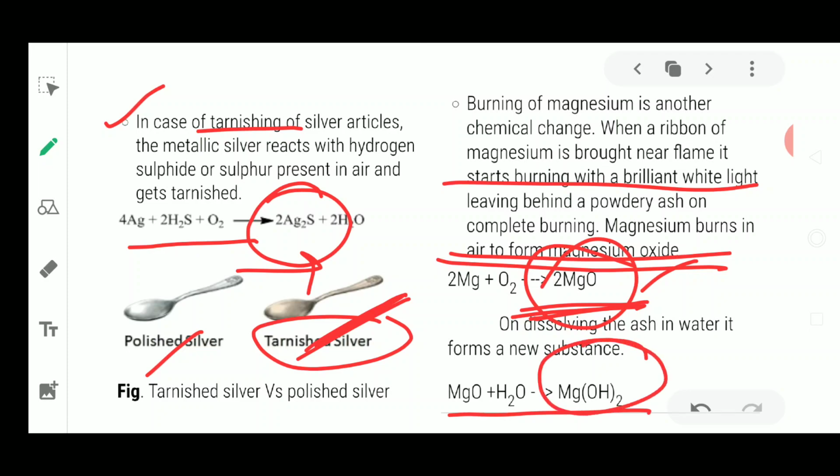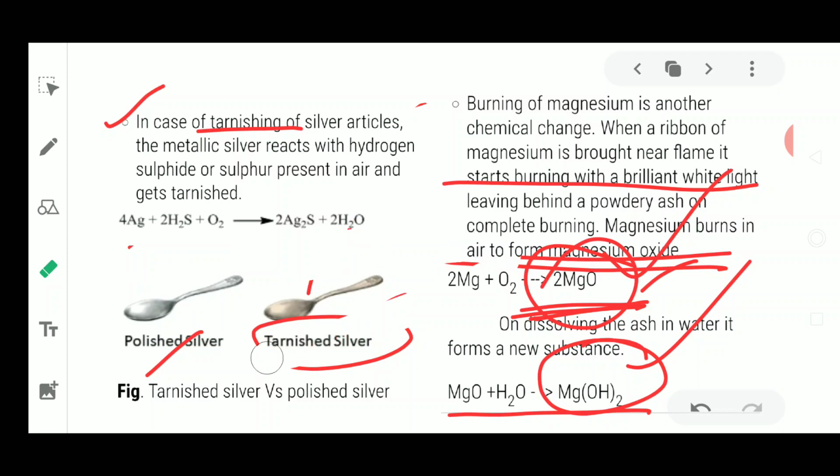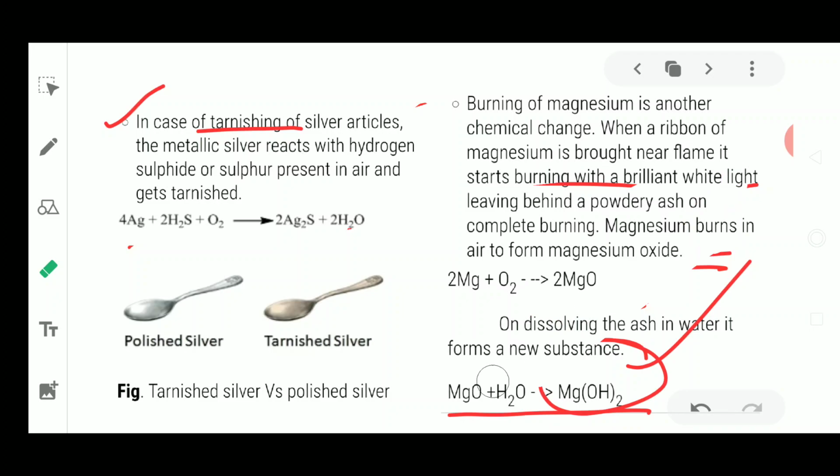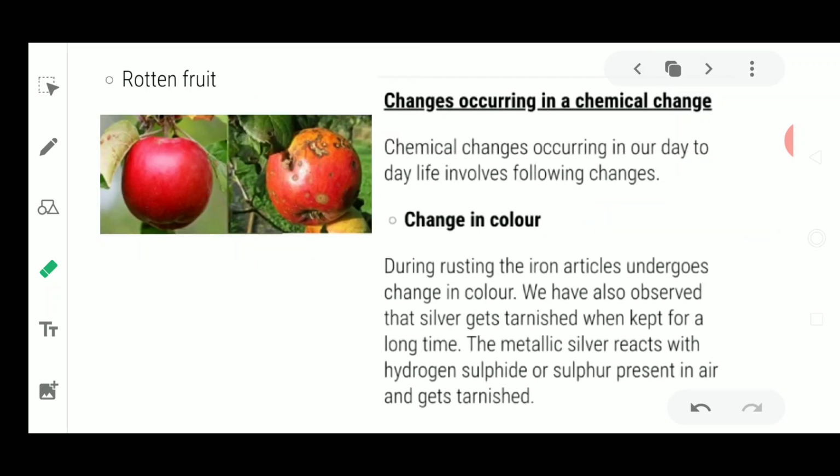So you can see that after every chemical reaction a new substance is formed. Categorizing such types of reaction is known as chemical reaction, or chemical change. Please remember, a new substance will be formed after a chemical reaction, but in physical changes, no new substance is formed. That is why we say physical change is just a change, but chemical change is also accompanied by a chemical reaction. So this was about chemical change or chemical reaction.